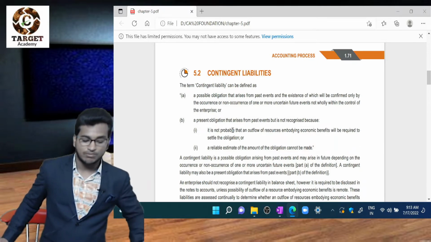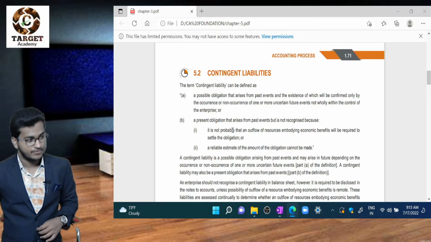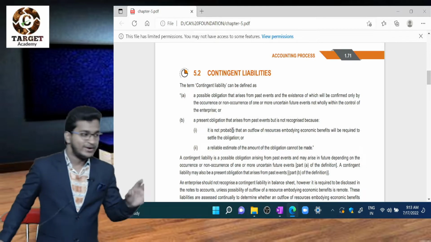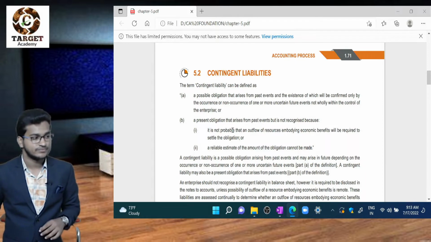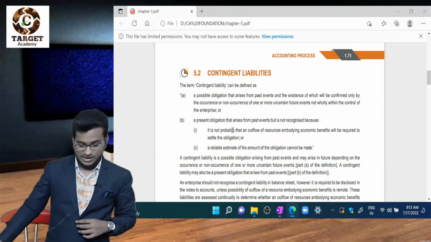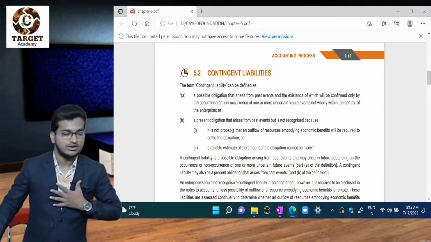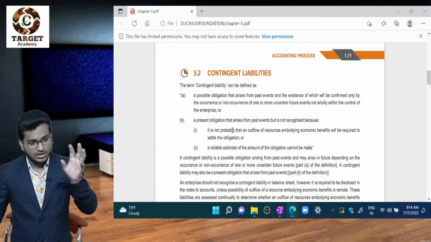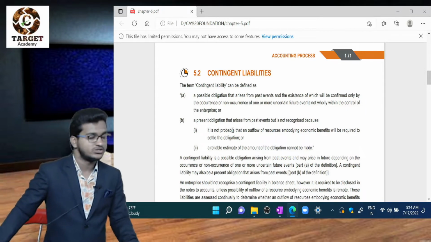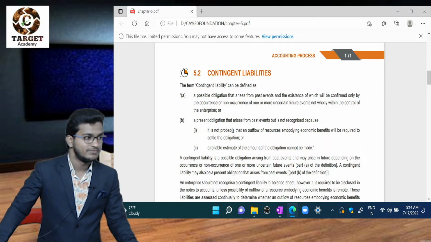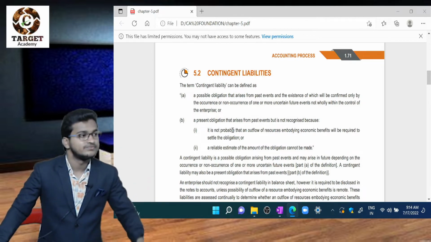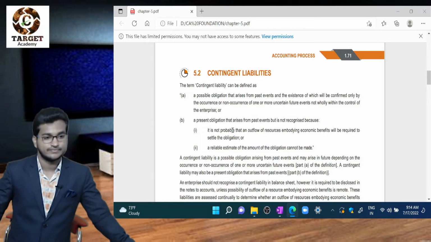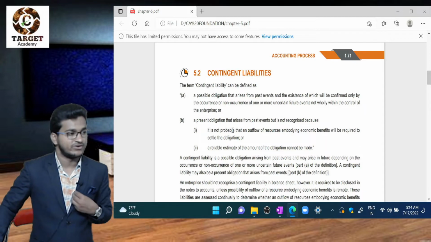Let me take an example for this concept also. We sold some goods to our customer. Let me take our business as a restaurant business. We sold some food to one of our customers. After he had lunch, he died because of our food.